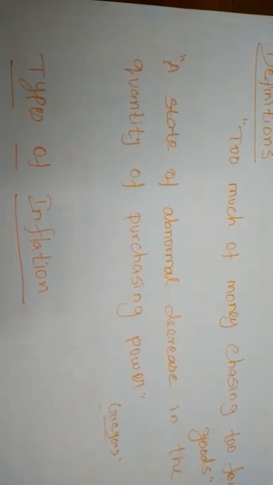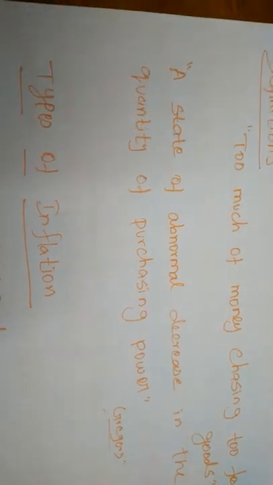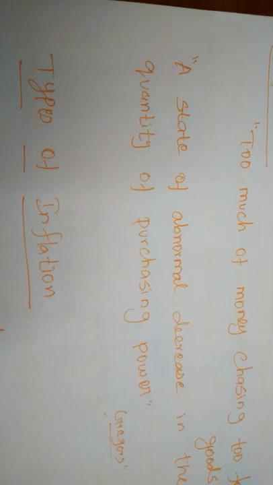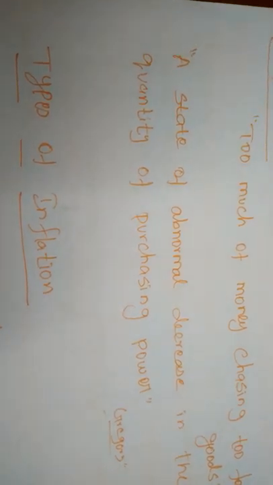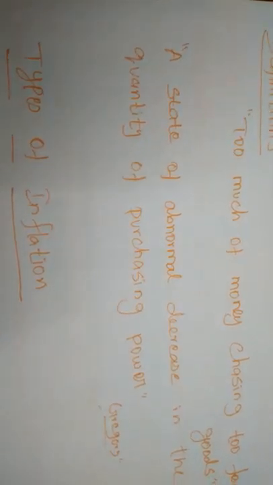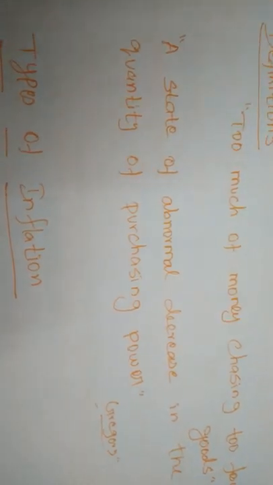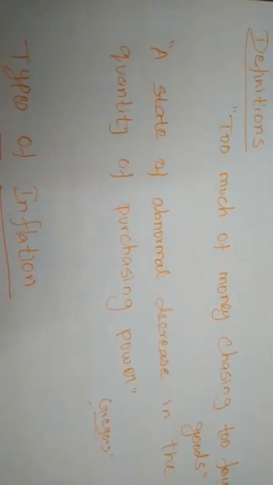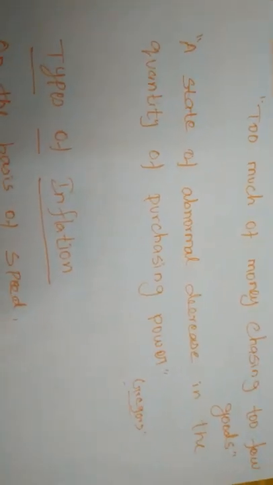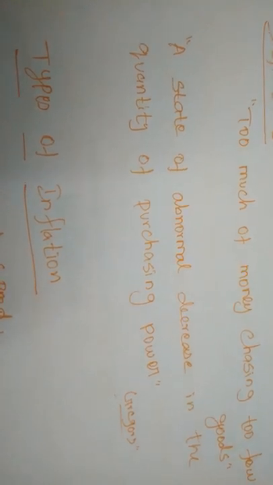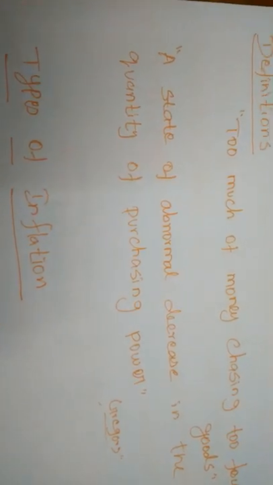When there is no change in your income, you cannot purchase more commodities. You can purchase only as per your existing monthly income. So whenever purchasing power is decreased, that state is called an inflation situation, right?